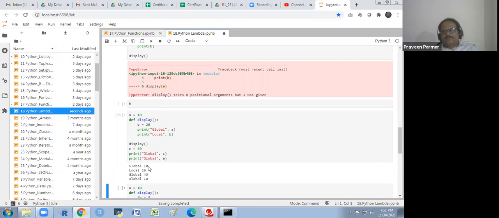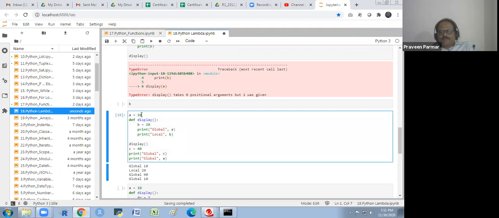Global A is 20 and local B. Sorry, A is global. So I'm printing the global, that will be A, and that is 20 because I have written it here. If I write something like C is equal to 40 here, it is also global because it is outside this function. Whatever variable you put outside the function is a global variable, which you could use anywhere.